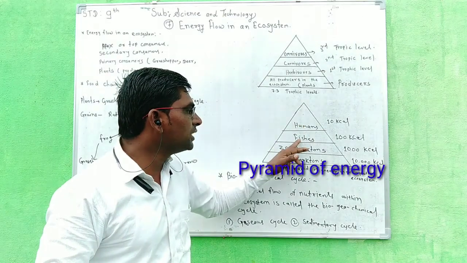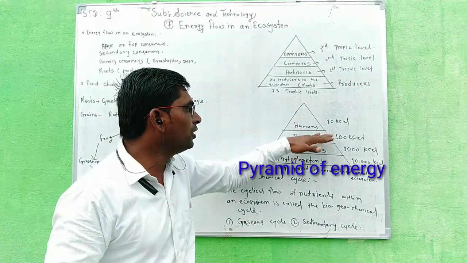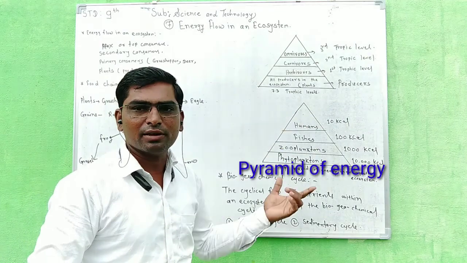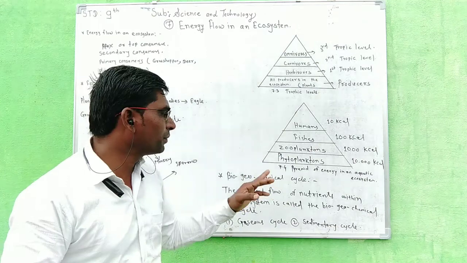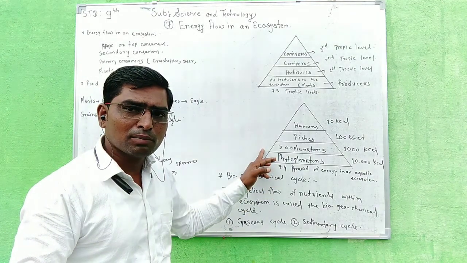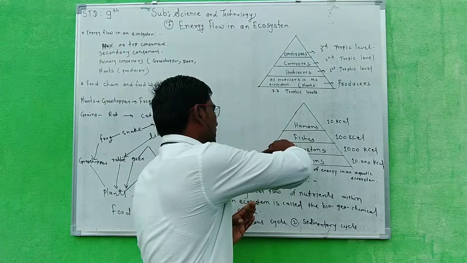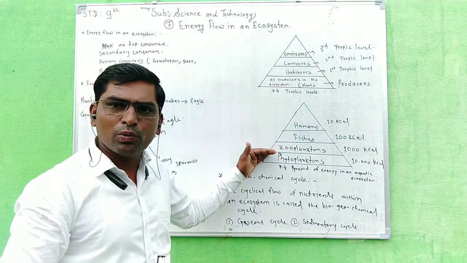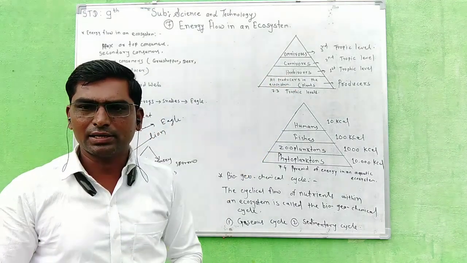Then when humans eat fishes, from 100 kilocalories only 10 kilocalories pass. So from this pyramid you have to learn that energy decreases from bottom to top. At ground level there is more energy. When we move up, the energy decreases.